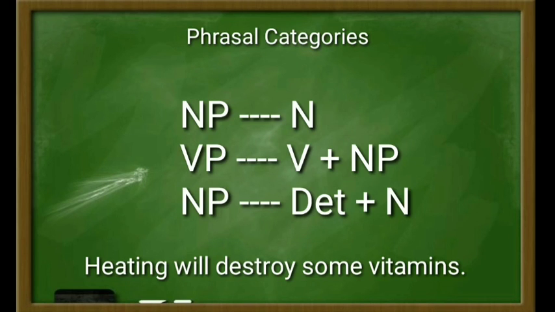It only consists of three phrasal categories. The first is noun phrase. The word heating itself is the noun, and then the verb phrase here is the phrase will destroy some vitamins. Will destroy here is a verb, and then the phrase some vitamins is a noun phrase, which consists of determiner plus noun.